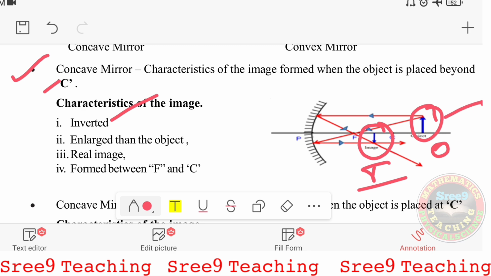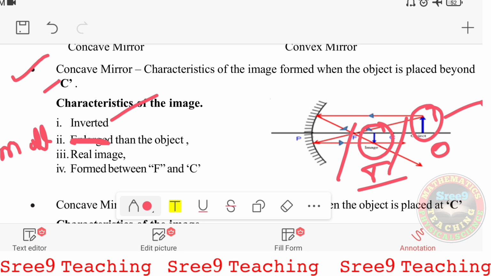The second point is, when the object is beyond C, where does the image form? Between F and C. The first point is that the image forms between F and C, and the image is inverted, that is correct, and it is diminished. It is not enlarged, it is diminished, nothing but smaller than the object, and it is a real image because it is caught on the screen, and it is formed between F and C.